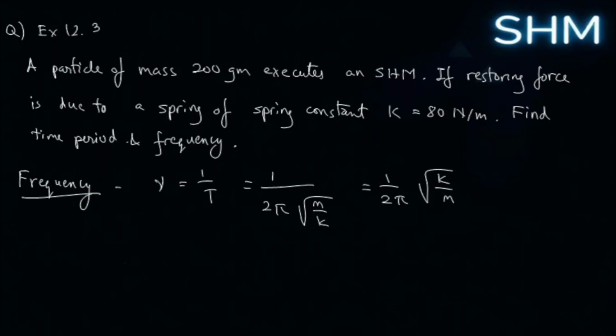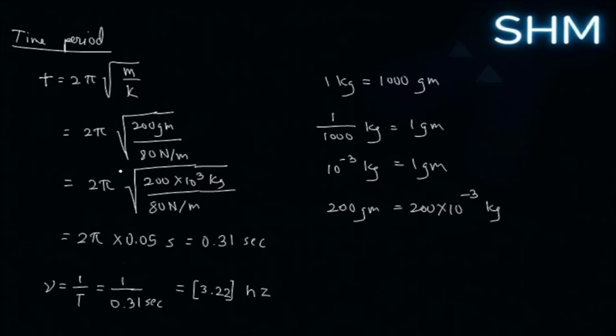Fine. So I hope you people have tried, but here's the solution. We use the formula for time period 2 pi root over of m by k. Mass is given to be 200 grams. Spring constant is 80 newtons per meter. So we use this formula, but we can't straight use 200 grams. We have to convert 200 grams into the unit of kgs since we have newtons and meters and everything.